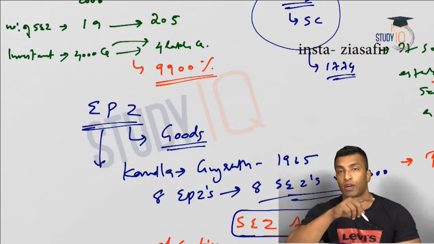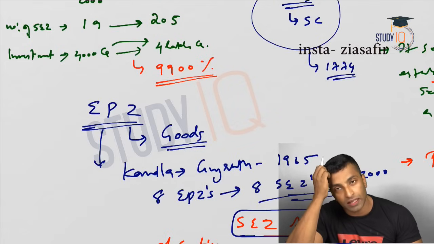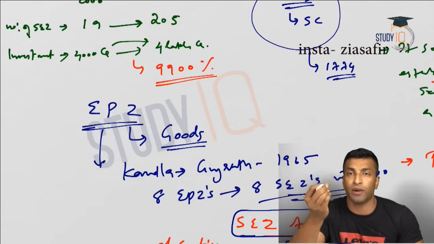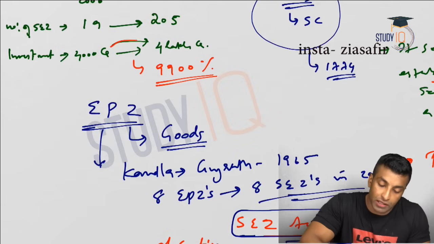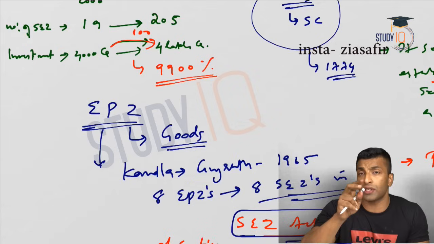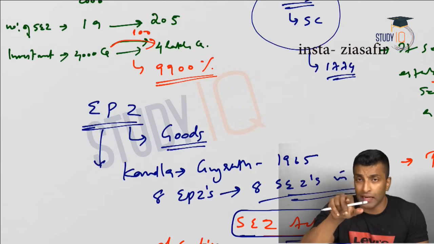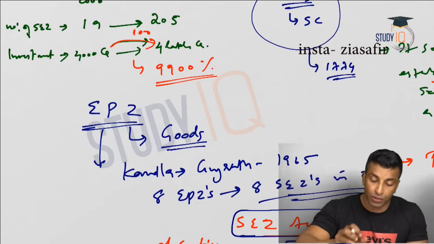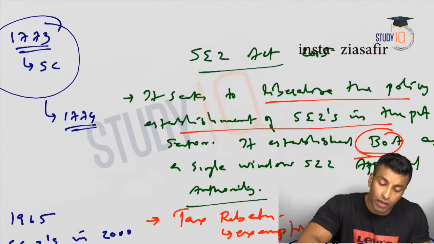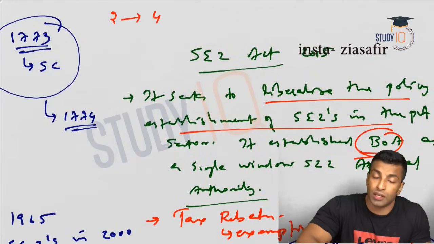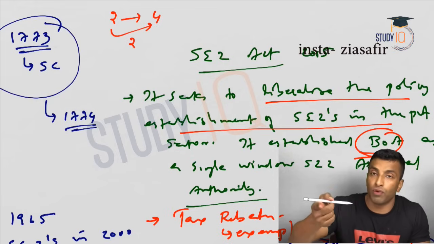I've already discussed in one of our previous videos how to find percentages faster. You just need to get the factor of multiplication, subtract 1, and add 2 zeros. So here the factor of multiplication is actually 100, right? 4,000 into 100 will give you 4 lakh, minus 1 is 99, add 2 zeros, you get 9,900 percent. It's like this only. 2 to 4, if you need to find the percentage change, the factor of multiplication is 2, since 2 into 2 will give you 4.